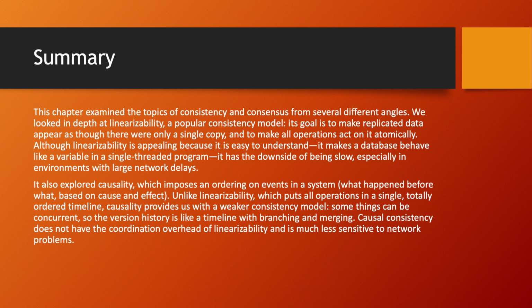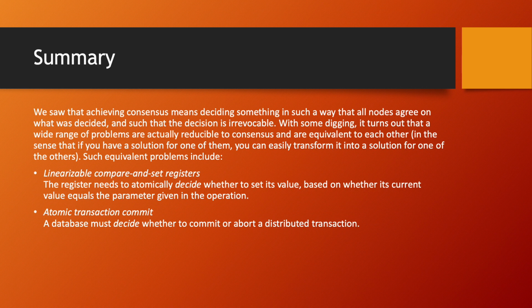It also explored causality, which imposes an ordering on events in a system. For example, what happened before, based on cause and effect. Unlike linearizability, which puts all operations in a single totally ordered timeline, causality provides us with a weaker consistency model. Some things can be concurrent, so the version history is like a timeline with branching and merging. Causal consistency does not have the coordination overhead of linearizability and is much less sensitive to network problems.